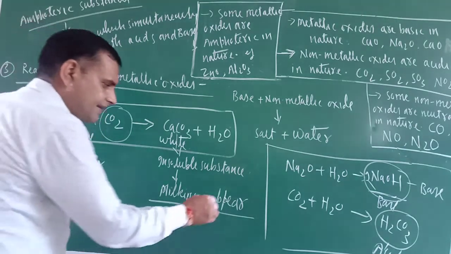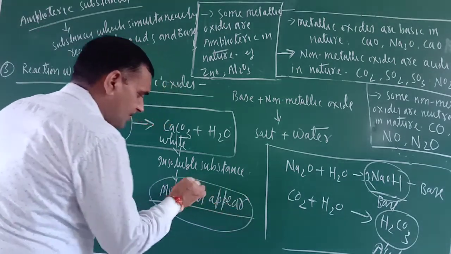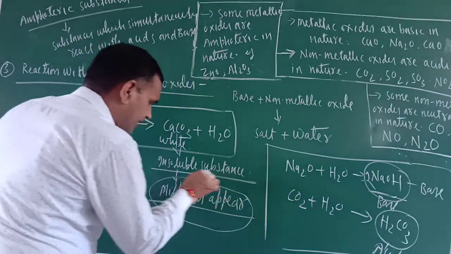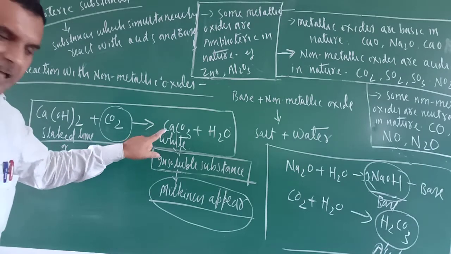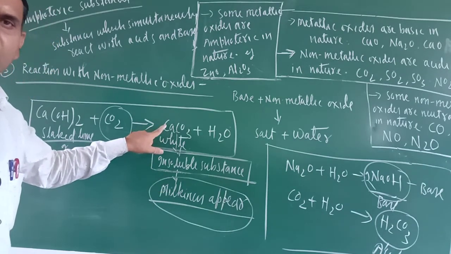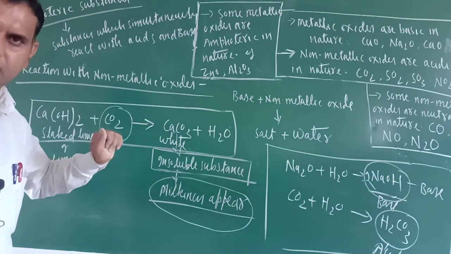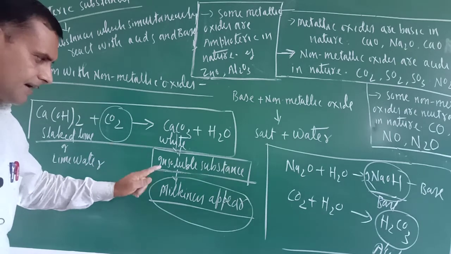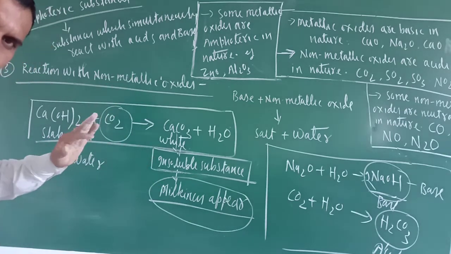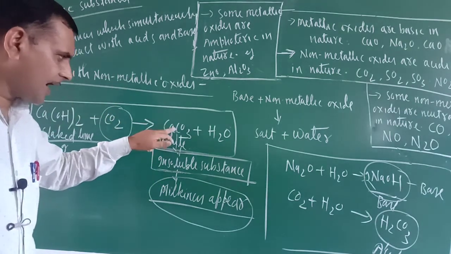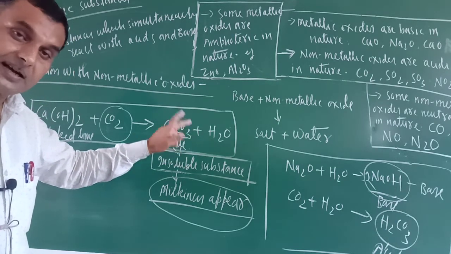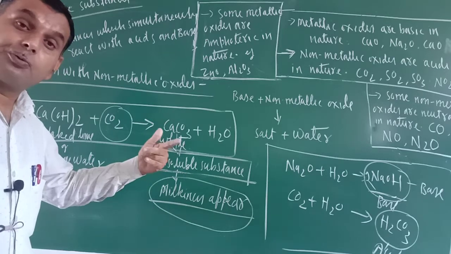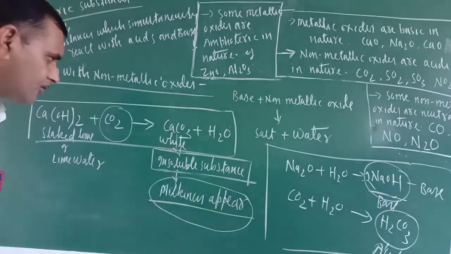Why does milkiness appear? Please remember and note down. Milkiness appears due to the insoluble nature of calcium carbonate. Milkiness is because of calcium carbonate, because it is insoluble. But remember, when excess carbon dioxide gas is supplied to this solution, milkiness disappears due to the formation of calcium hydrogen carbonate.